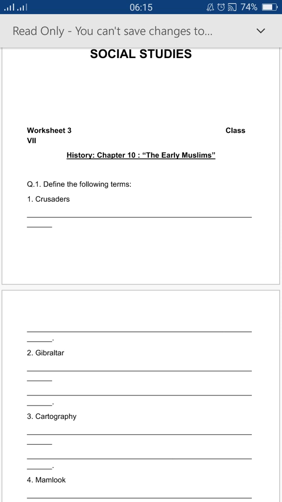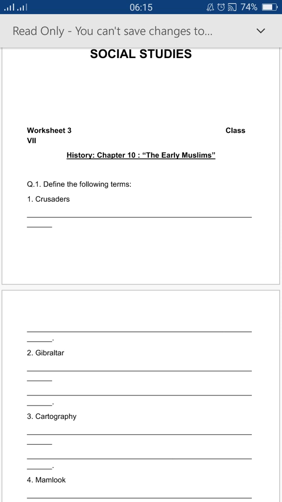Like Europeans learned cartography. Cartography means the science of map making. At the end of this chapter, we read about the different dynasties like the Mamluks, Mongols, Ottoman empires, etc. Now come to the worksheet.